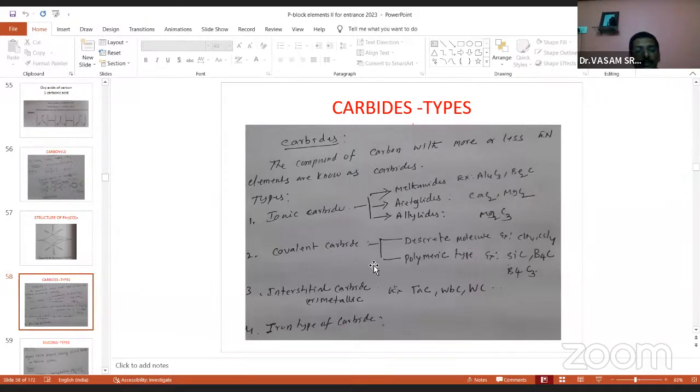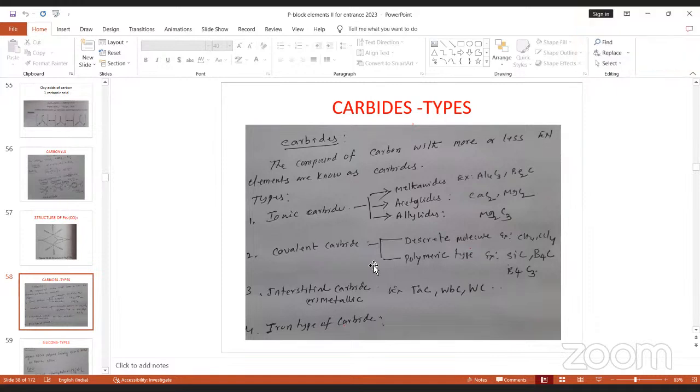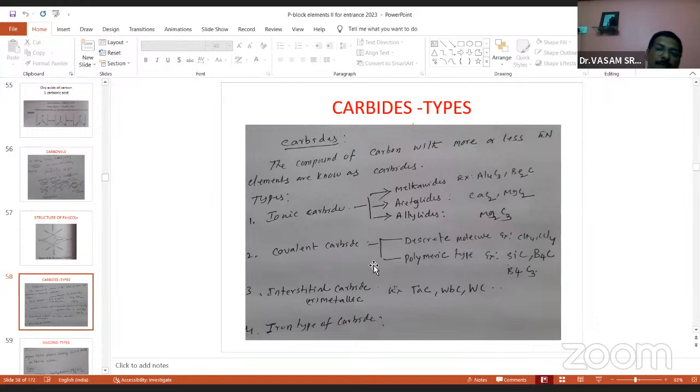The question will be: which of the following is a methanide carbide? Which of the following is an acetylide carbide? Which of the following is an allylide carbide? These are model questions. So remember, the names with examples are important. Al4C3 and Be2C are the best examples for methanide, because when these two are dissolved in water, they produce methane gas. That is important.